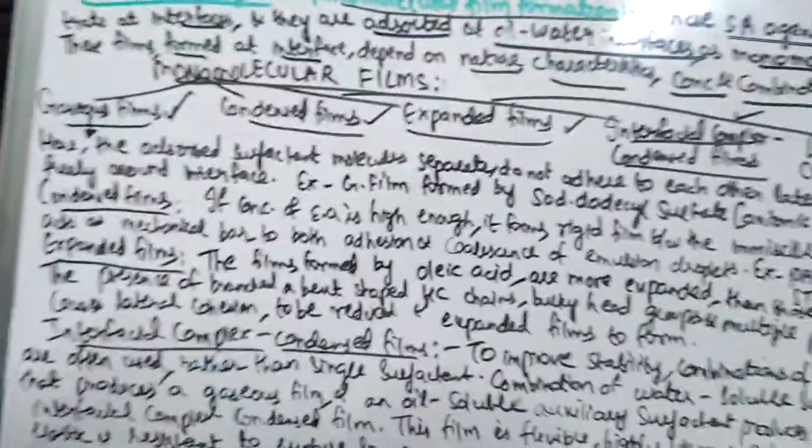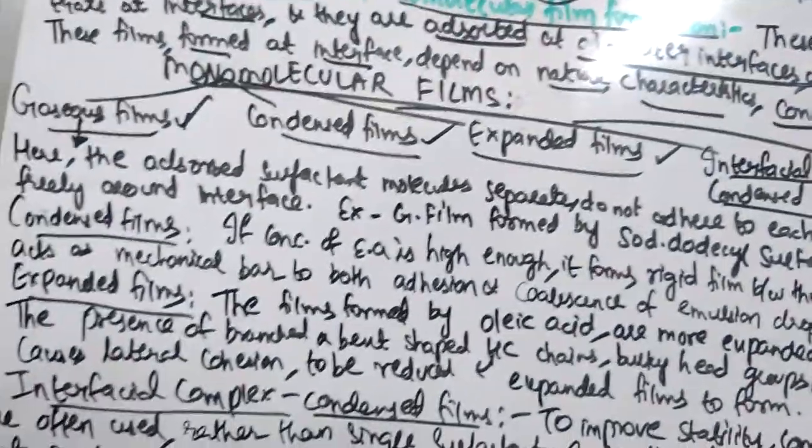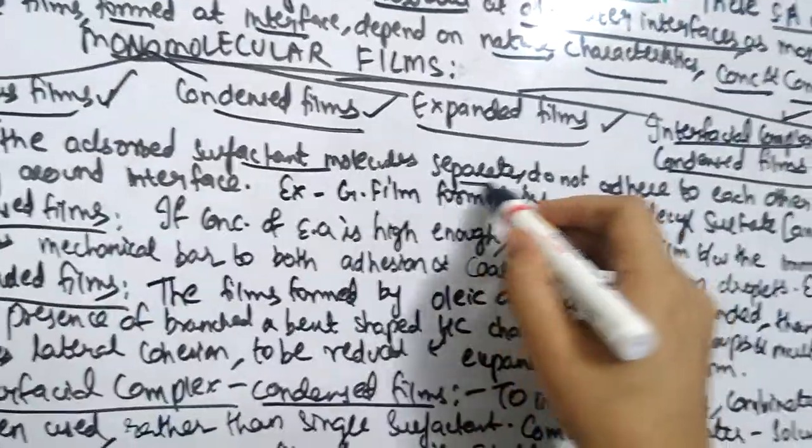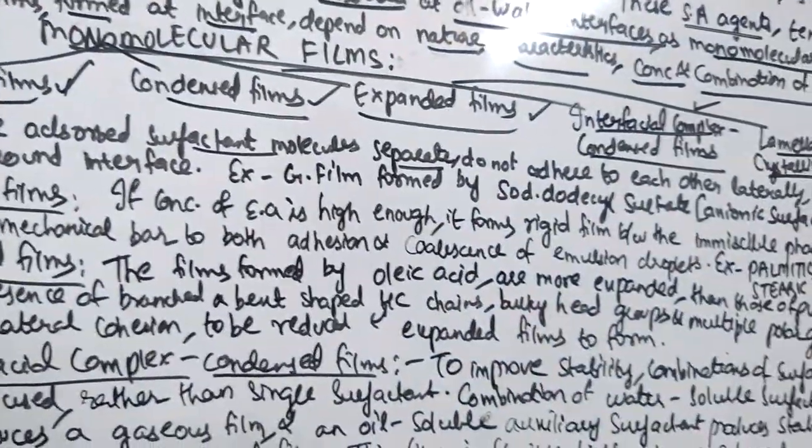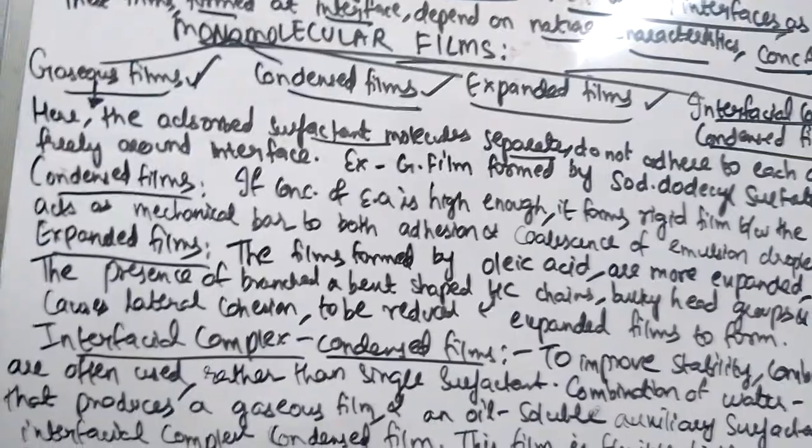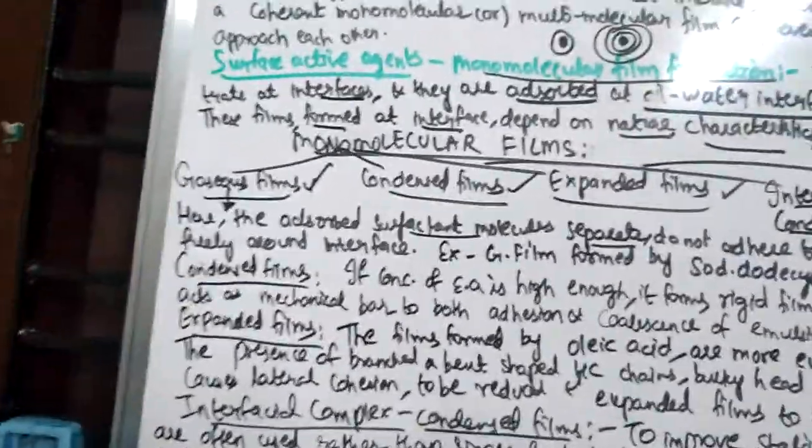Coming to gaseous films, here the adsorbed surfactant molecules remain separate, do not adhere to each other laterally, and move freely around the interface.